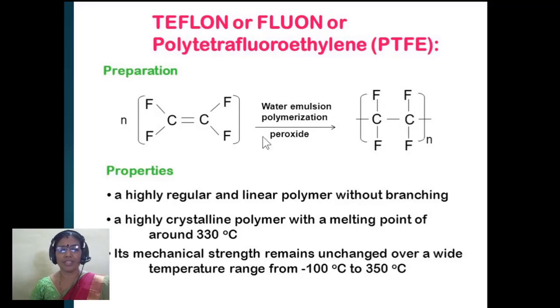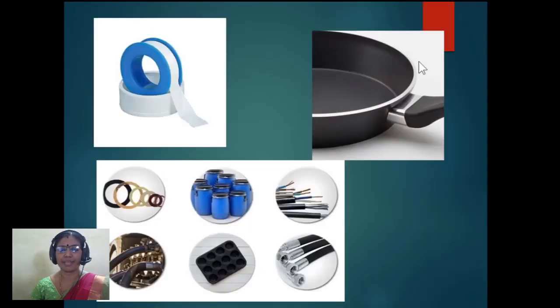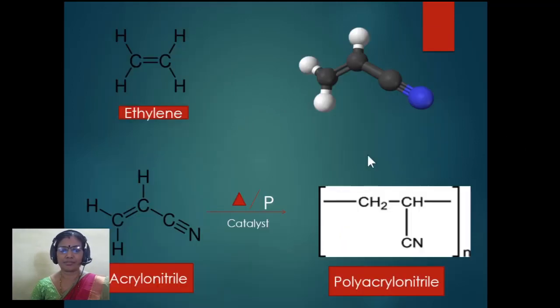And this polytetrafluoroethylene is also a linear polymer. It doesn't have any branch and all. A long chained linear polymer, which is having a melting point around 330 degrees Celsius. And this polytetrafluoroethylene finds its application in making utensils, non-stick utensils. These are some Teflon tapes, Teflon barrels, Teflon pipes, all Teflon materials. These are all Teflon articles or Teflon in our day-to-day lives.